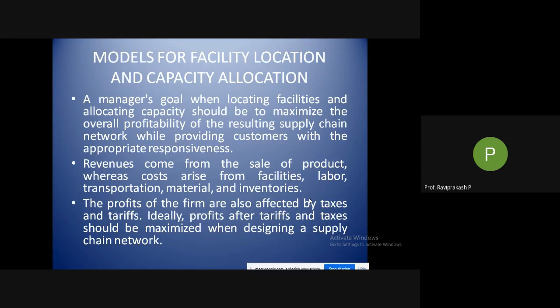Otherwise, people used to flock there, or companies used to go and flock there to have their facilities set up. But not just the tariffs or the government, the other laws as well as the infrastructure facilities, then the availability of raw materials, labor. We spoke about three kinds of labor: skilled, semi-skilled, and non-skilled labor. So all these categories are available. So what is the amount that you need to pay, in terms of salaries and all? So all these things matter a lot. Okay, just by seeing one thing you cannot run.